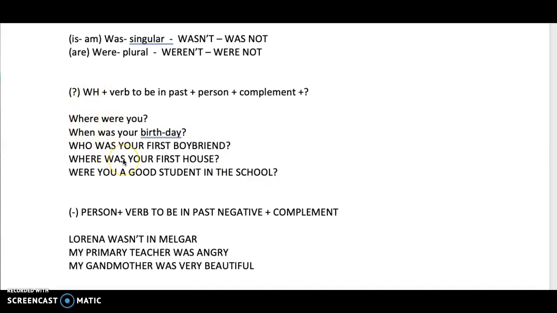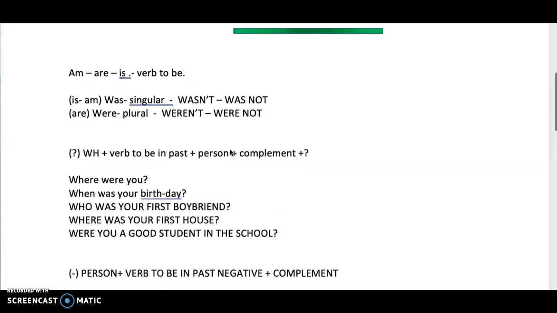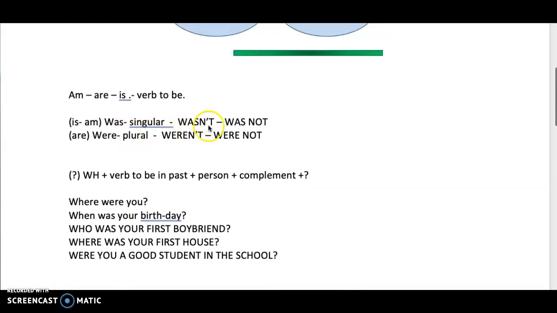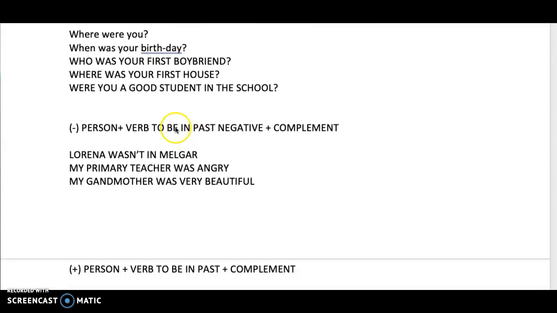Okay, now let's continue with negative sentences. So we have person or subject, verb to be in past. And what is the verb to be in past, guys? Yes, remember that is wasn't or weren't. Okay, so we continue with complement.